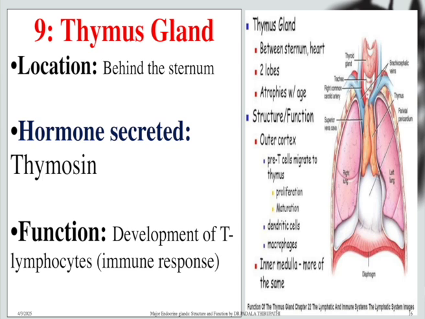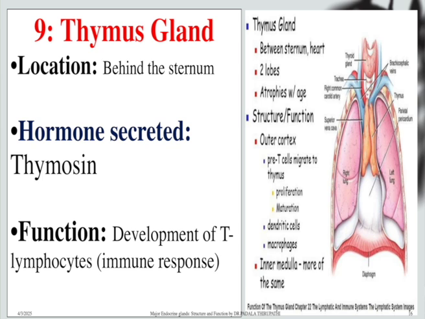The major function of the thymosin hormone is the development of T lymphocytes, and it increases the immune response. My dear friends, remember the T lymphocytes are the most important blood cells. The T lymphocytes are affected in the disease HIV AIDS.